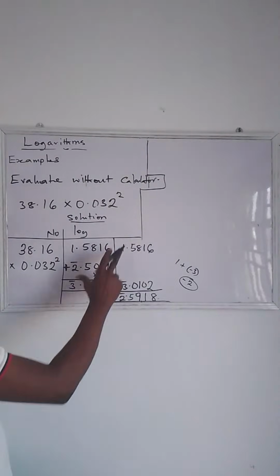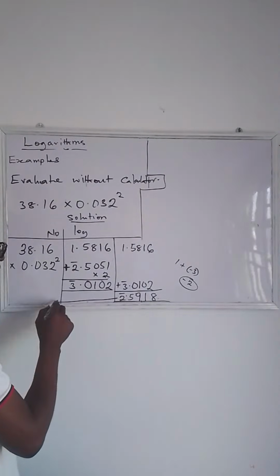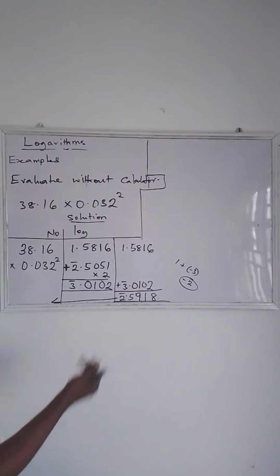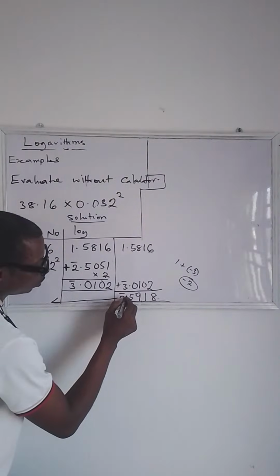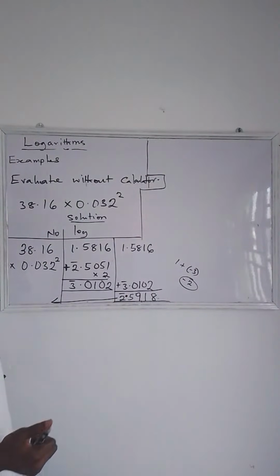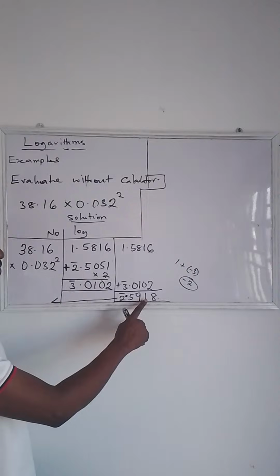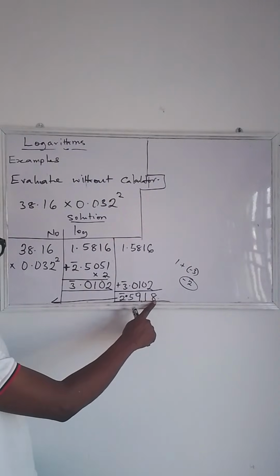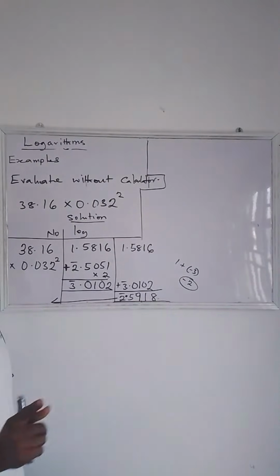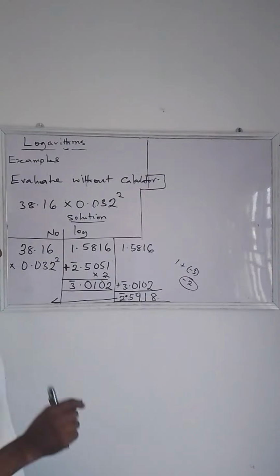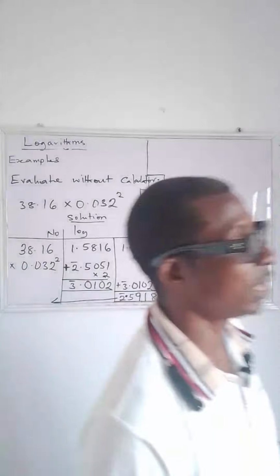Now we have done the evaluation on the logarithm side, so you change it back to a number. We are going to make use of the anti-logarithm table to get the number of this logarithmic value. So you move down to your anti-logarithms table. Check 0.59 under 1 and add difference 8. Don't check the logarithm table, check the anti-logarithms table. Can we quickly do that and drop the answer?